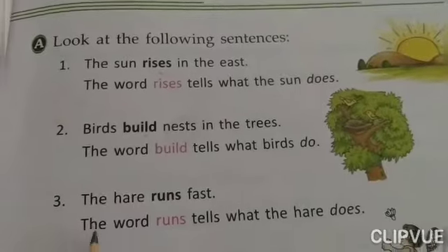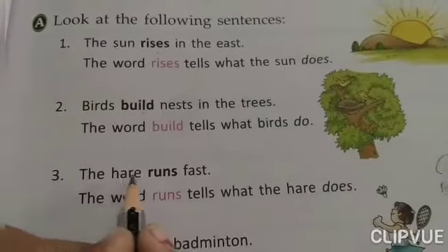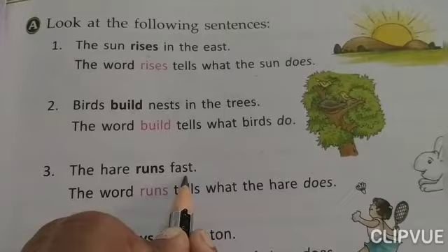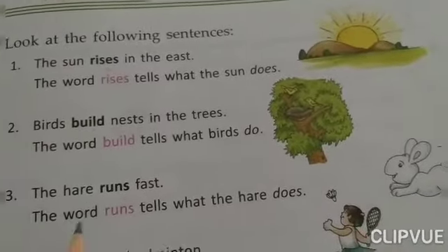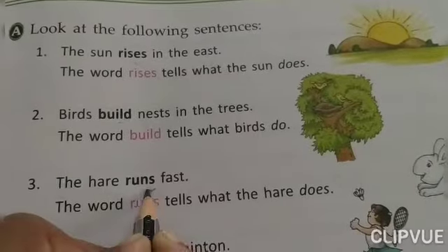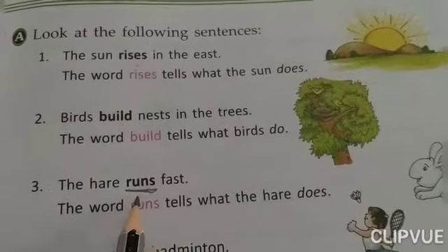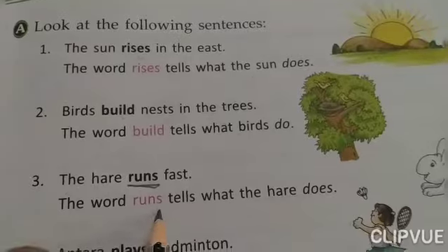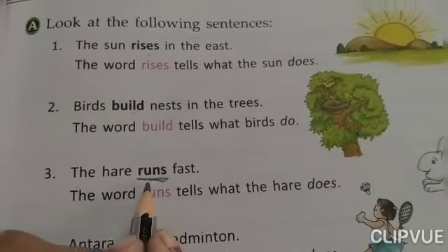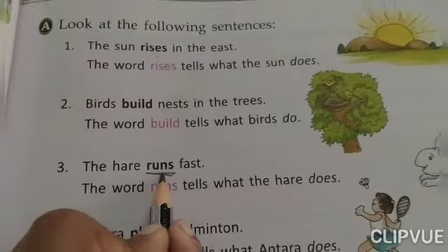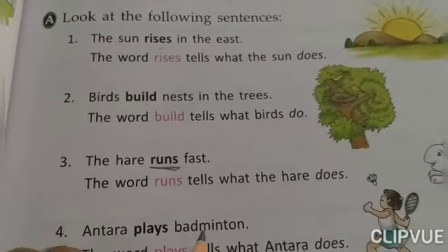Third example, the hare runs fast. What does the hare do? It is running fast. So the word runs becomes the verb. The word runs tells what the hare does. So it is also called an action word or doing word.